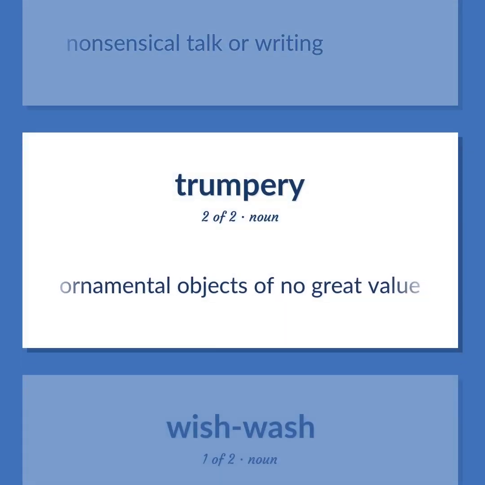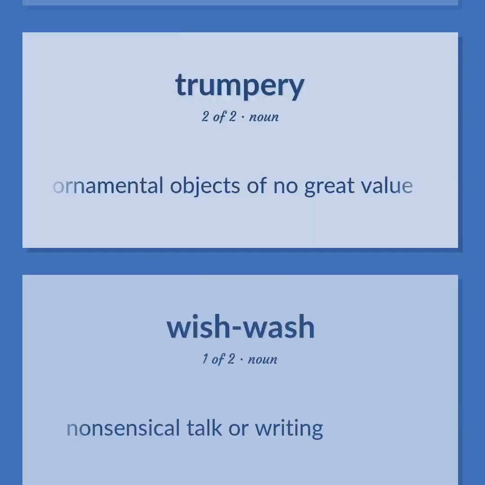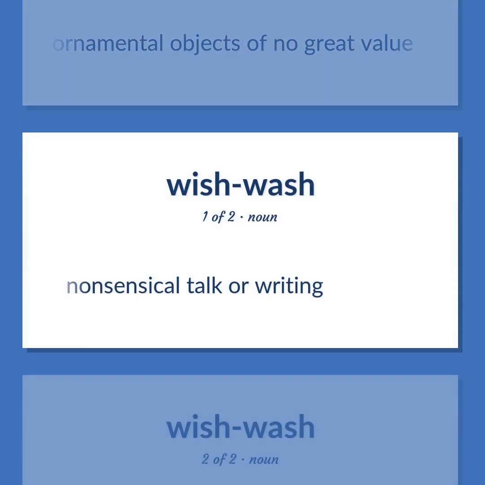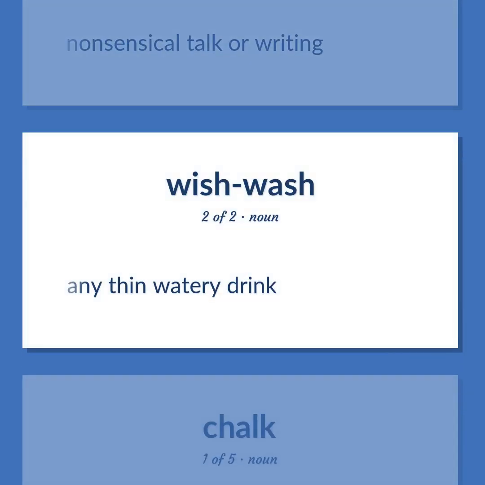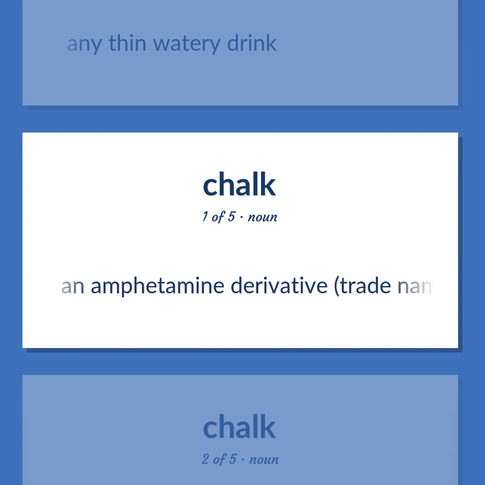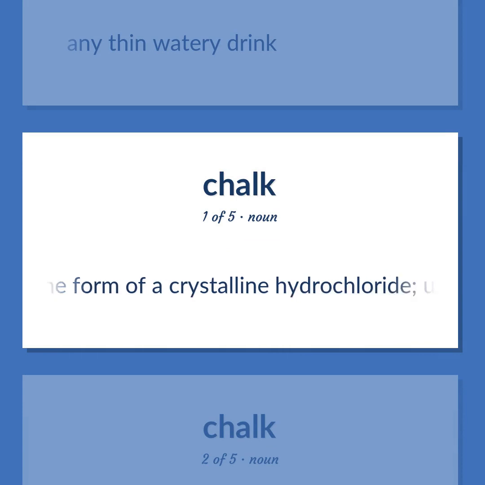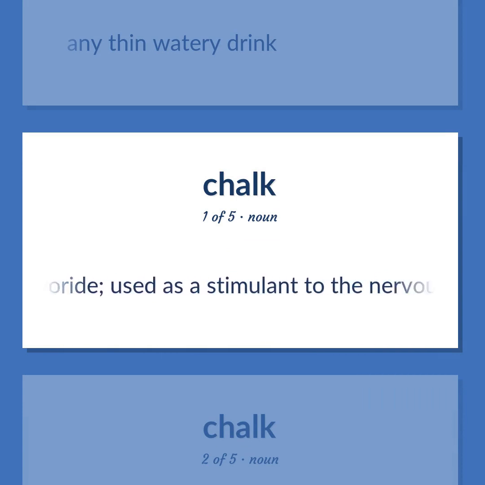Ornamental objects of no great value. Nonsensical talk or writing. Any thin watery drink. An amphetamine derivative, trade name mephedrine, used in the form of a crystalline hydrochloride, used as a stimulant to the nervous system and as an appetite suppressant.